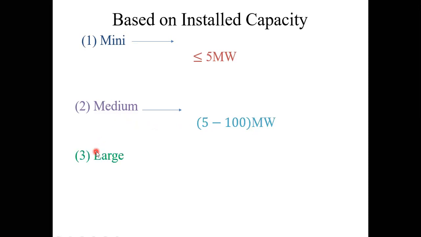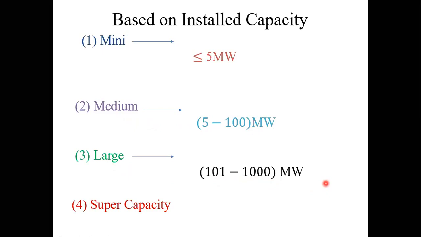And similarly, large power plant. We can say large power plant is when the power generation is between 100 to 1000 megawatts. Most of the hydel power plants come under this category only. Most of the hydel power plants are large power plants, means the power generation is between 100 to 1000 megawatts. And the last one is supercapacity. We call it supercapacity power plants when the generation is more than 1000 megawatts.